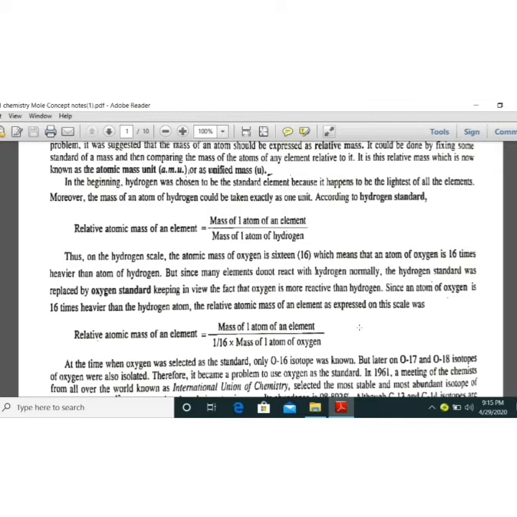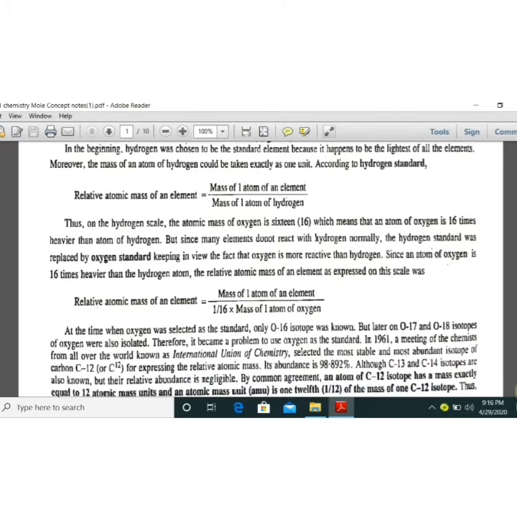Now in the case of oxygen, it mostly reacts with metals, but does not react with all non-metals. And another problem is isotopes. Oxygen has 3 isotopes: oxygen 16, oxygen 17 and oxygen 18. Their percentage of abundance is different, so it is very difficult to take the mass of oxygen, as fractions come in. That's why we neglect this oxygen scale.